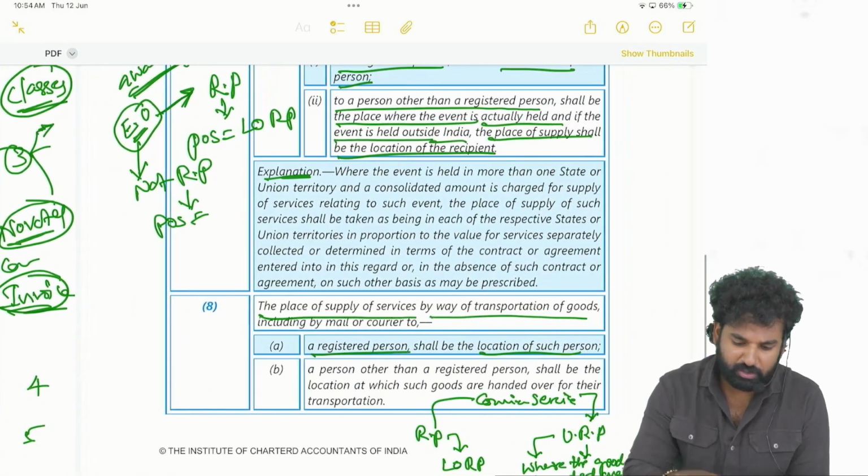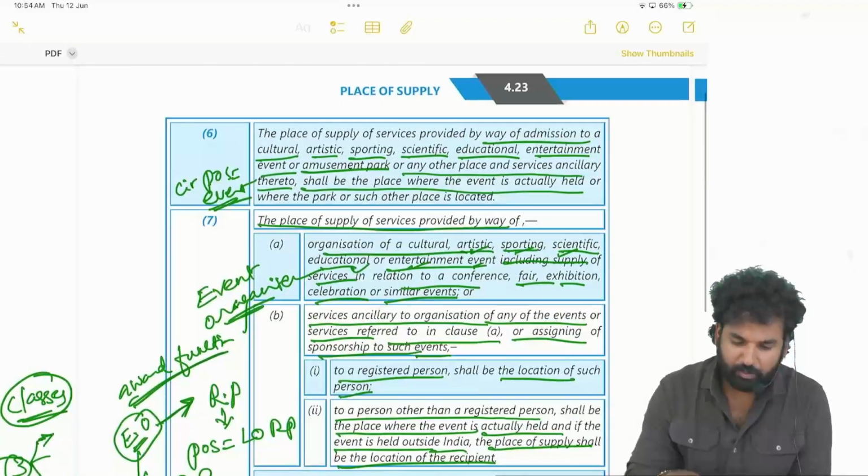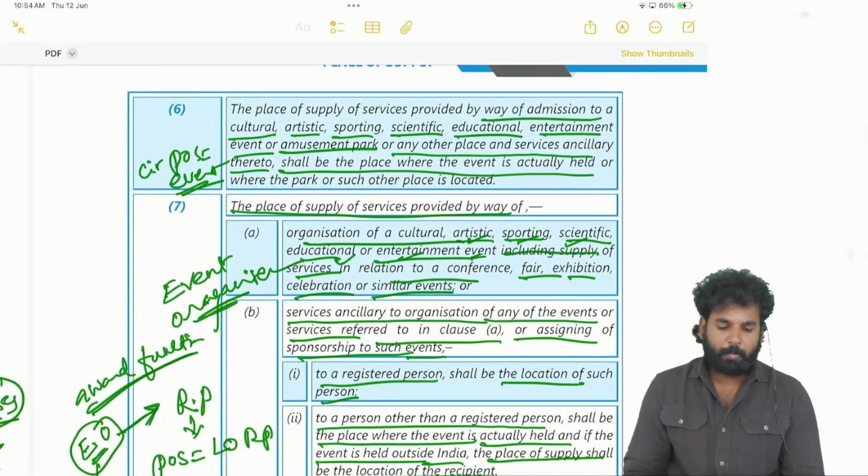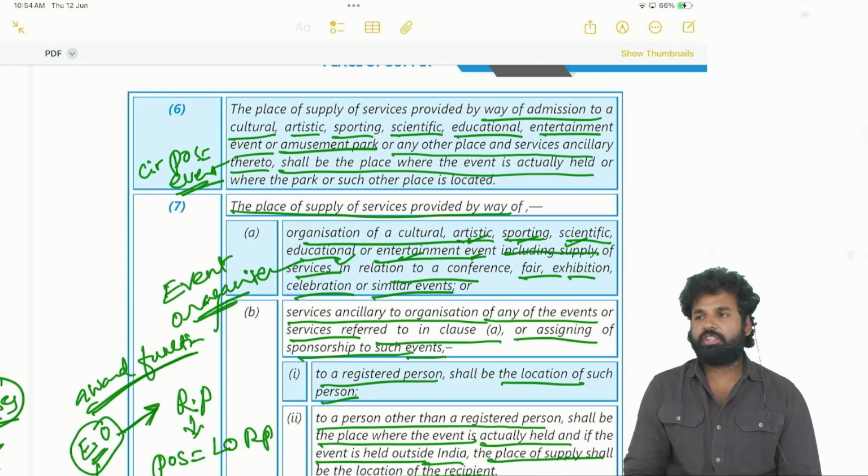Next case we have seen is the place of supply of service in case of admission to cultural, artistic, sporting events. That means we are charging a ticket. With the ticket we are giving access to a particular event. It may be a circus, a sporting event, or any other event like an exhibition or amusement park. So whenever you are giving access to such an event by taking the ticket, the place of supply is where the event is actually held. Okay, next, place of supply of services provided by way of organization of an event.